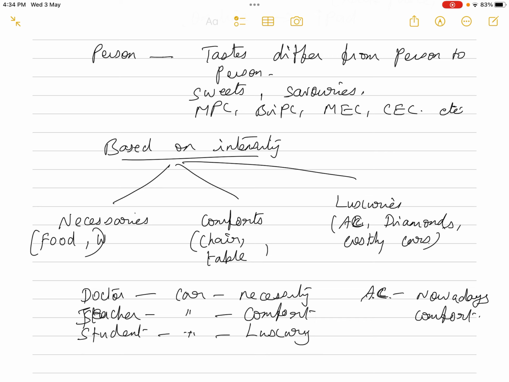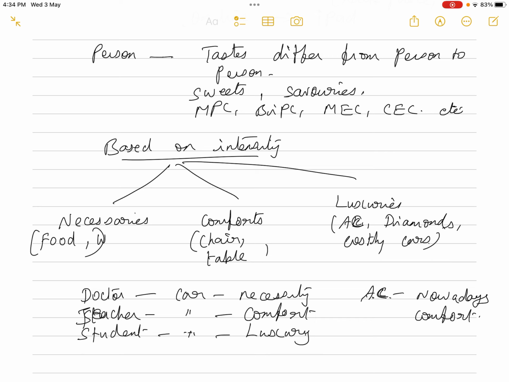Okay, nowadays you can't say AC is a luxury. Nowadays AC has become more of a, what you say, comfort. But this is the way. In olden days, AC was considered a luxury. At the same time, you have diamonds or costly cars. You can come on a cycle also, you can walk also. But if the student is coming in a costly car, then that is a luxury. So that's why it might change according to the person also.